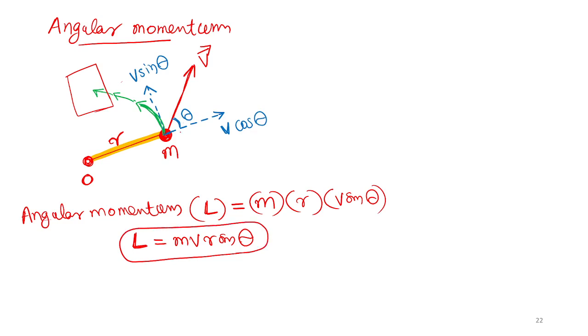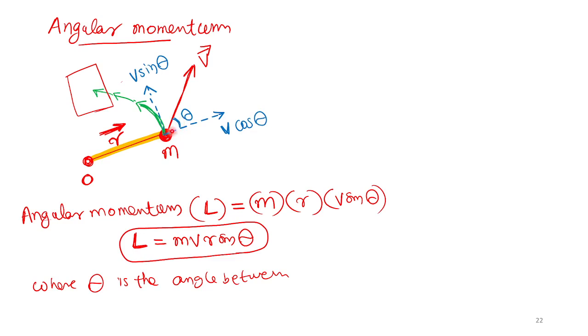Where theta is the angle between... theta is the angle between the r vector and v vector. You can consider r as a vector. The r vector direction is like this, understood? The v vector has direction like this.